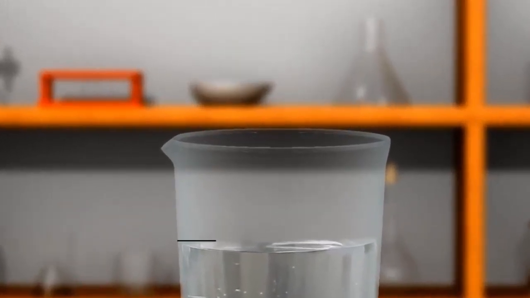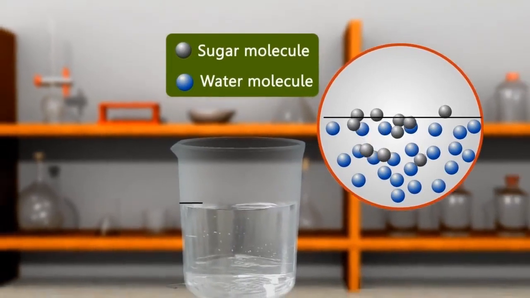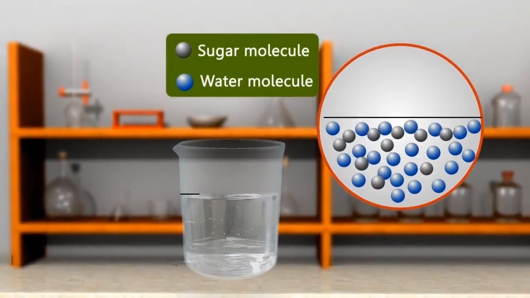Let us look at the level of sugar solution in the beaker. We will find that the level of sugar solution in the beaker is at the same mark where the water level was initially in the beaker. This means that even after dissolving 50 grams of sugar in 100 ml of water, the volume has not increased. This means that the particles of matter have spaces between them.